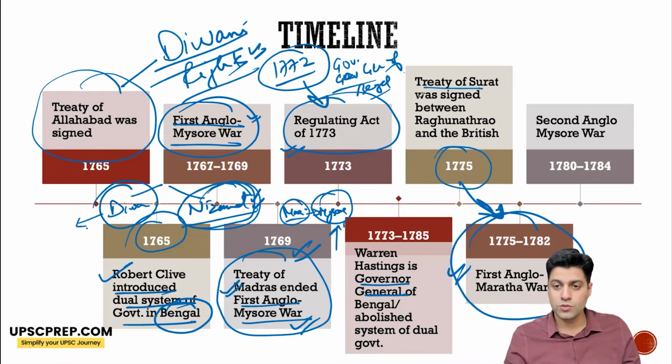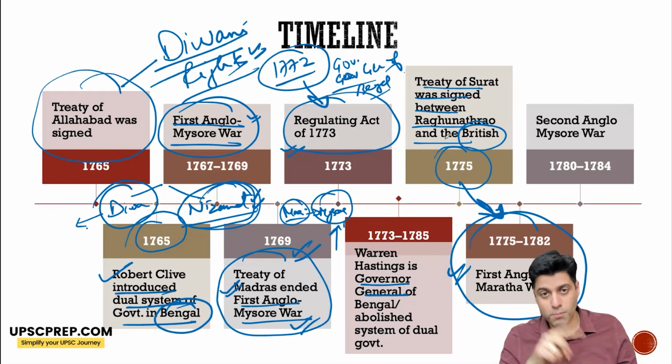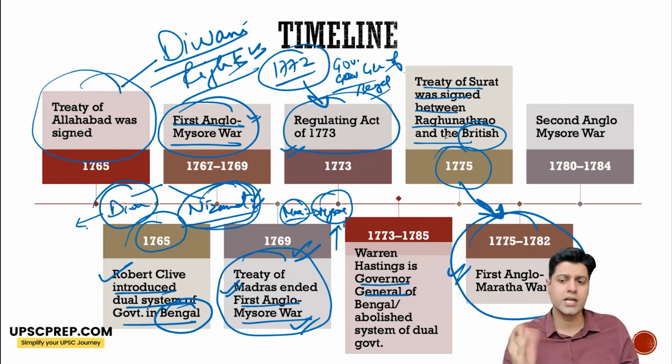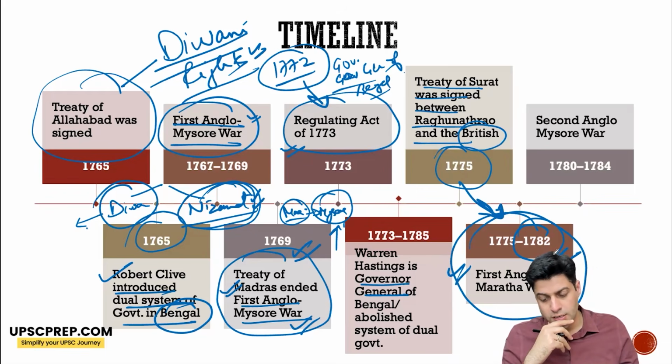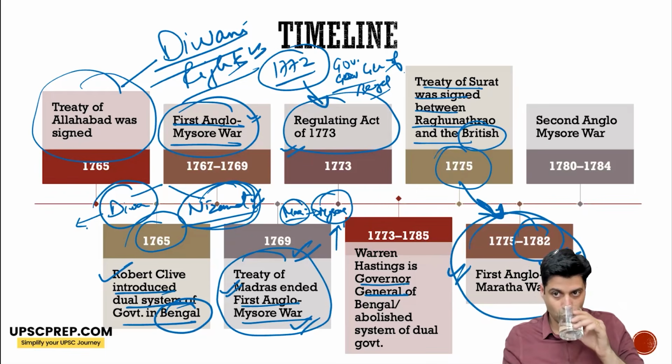So a Treaty of Surat was signed between Raghunath Rao and the British. Which British? The Bombay Council, the Bombay Presidency Council. That he would be installed as the Peshwa, but the Peshwa in Pune didn't agree to it. It led to the starting of the war, and it went until 1782, with the Treaty of Salbai ending it. Okay. But it significantly reduced over the period of time the power of Marathas.